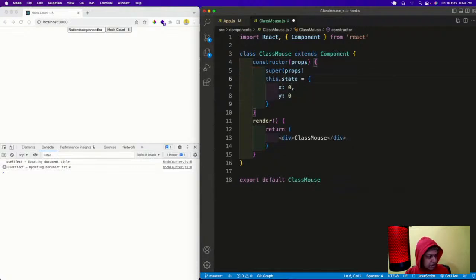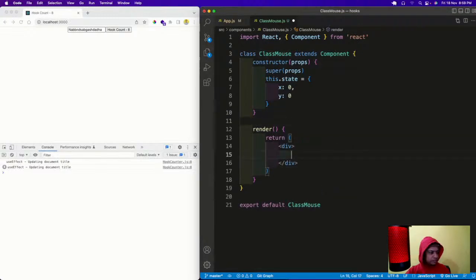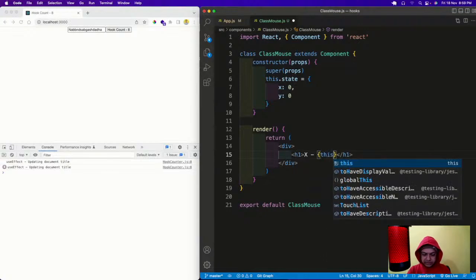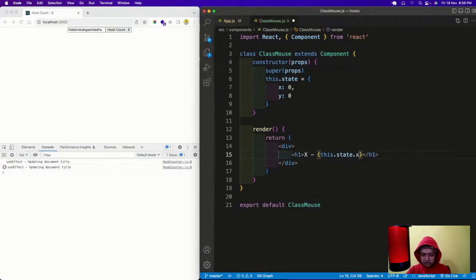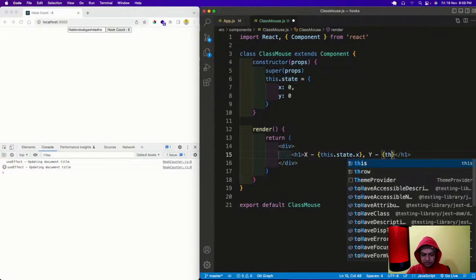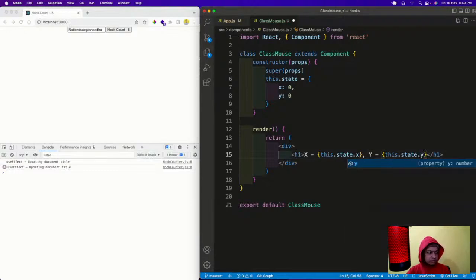Okay, now we'll come here and add a div and maybe an h1, and this h1 shows x as this.state.x and y as this.state.y. Okay, so these two things will be there.